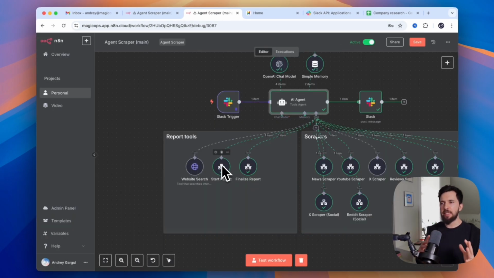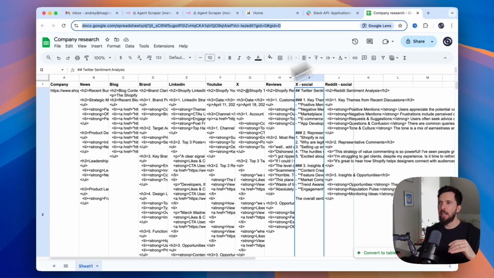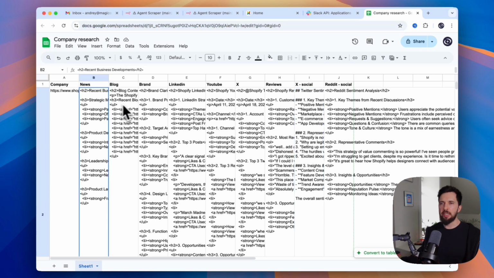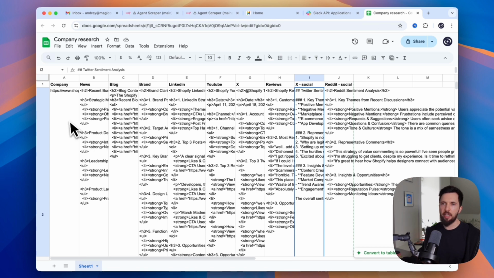The way this is built, all our scrapers are going to be scraping information, doing analysis, and posting this analysis into a specific cell within this spreadsheet. It's already HTML formatted. We just use this spreadsheet as a database. So in order for us to start using this scraper, we first need to create a new record in this spreadsheet.